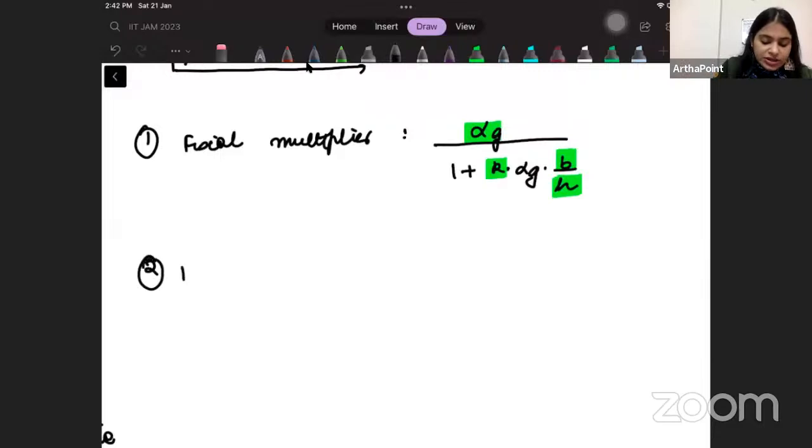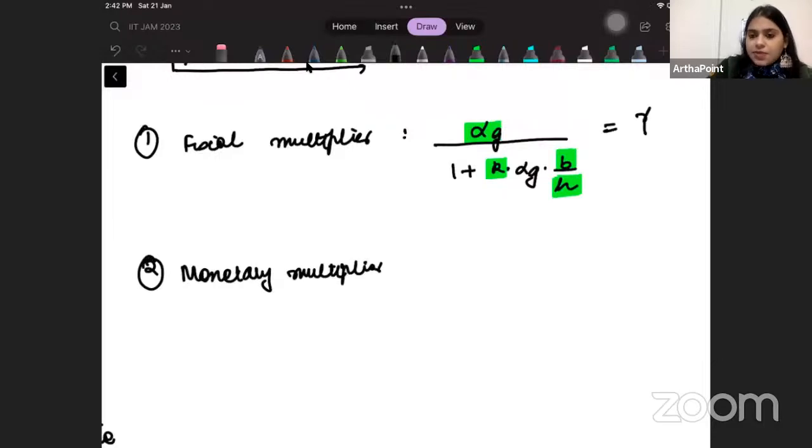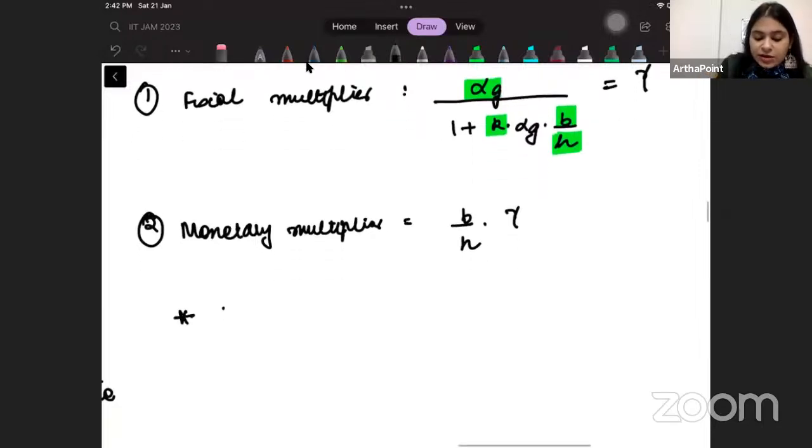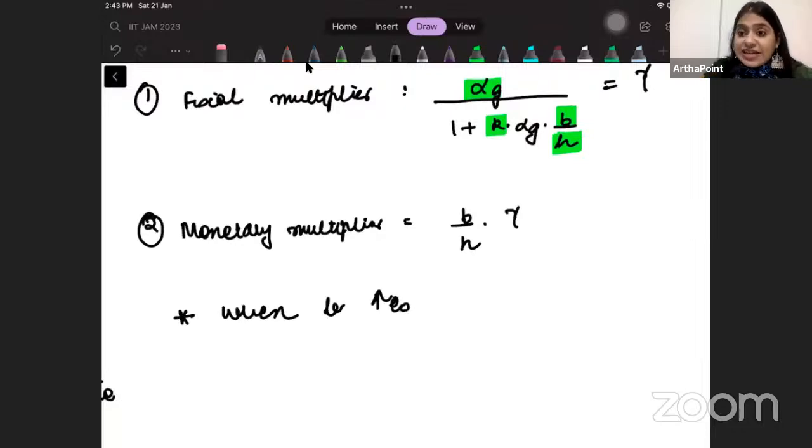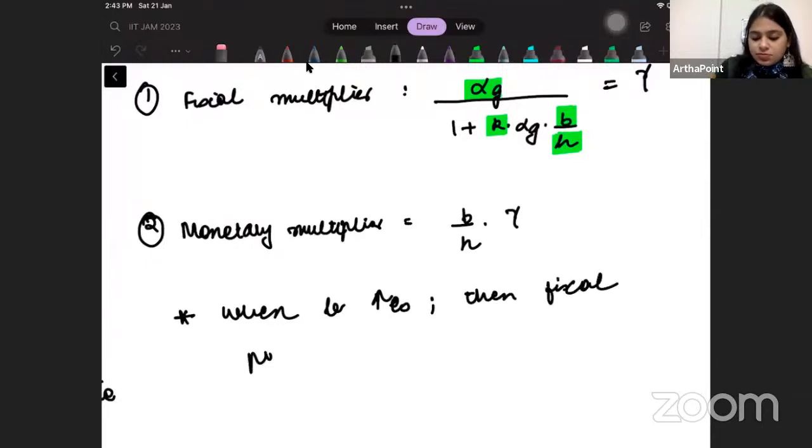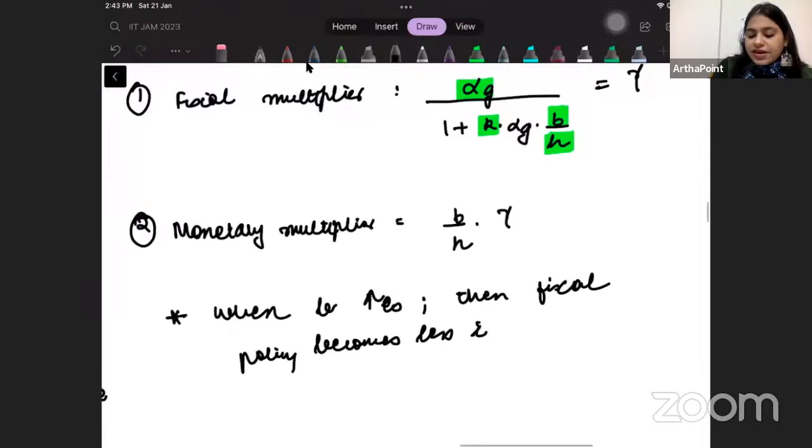Similarly, the monetary multiplier. Suppose this entire thing is some gamma. So the monetary multiplier is B by H into gamma. Why am I telling you these? Because suppose in the exam, they tell you that when B increases, the sensitivity of investment to the interest rate increases, then fiscal policy becomes less effective. ऐसा कुछ दे दिया है statement में.